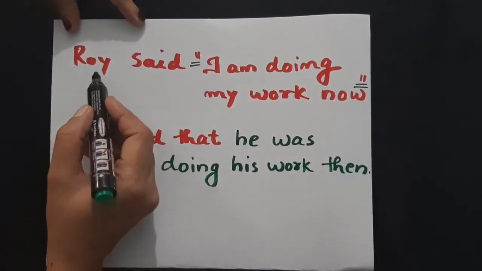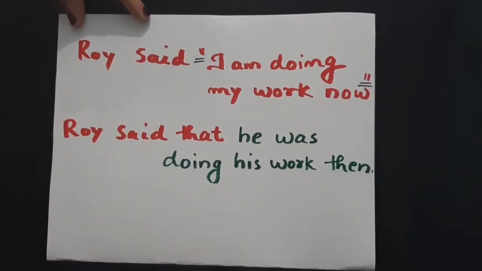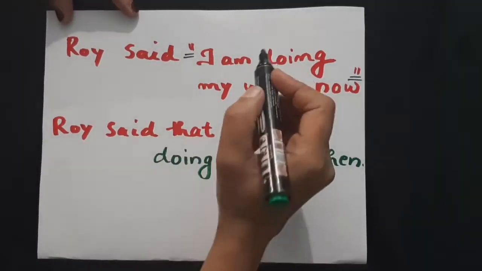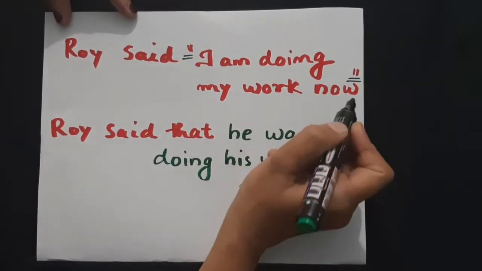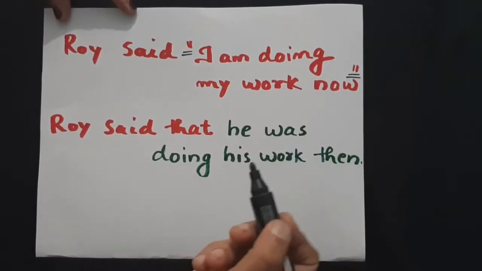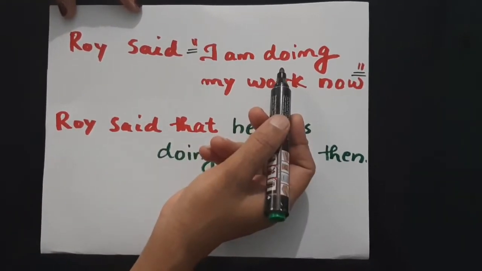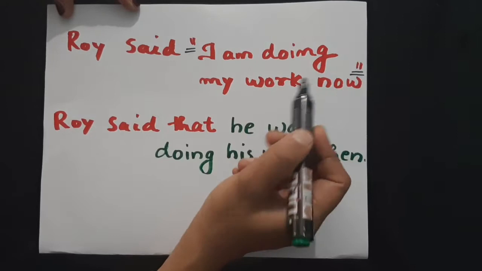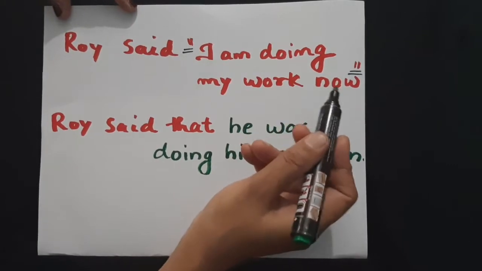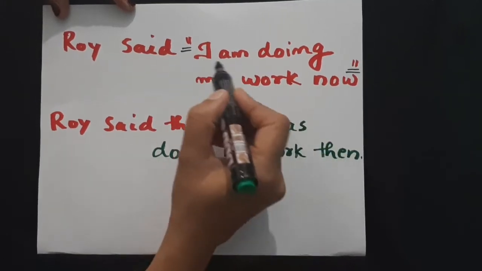Yes, see, Roy said that. We used a connecting word, that. Okay, that we will discuss later. Anyway, let's come to the sentence that is in quotations, "I'm doing my work now." Let's see how it is changed in indirect speech. See, this sentence, as you know, is the actual words of the speaker. It is quoted without any change at all, same as it is written here, without any modifications.